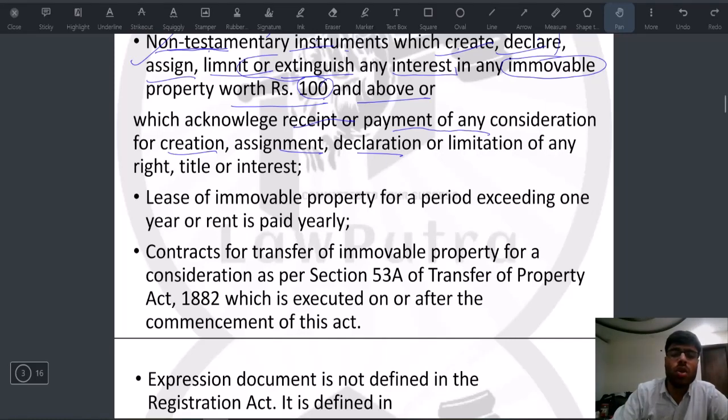Then any lease of immovable property for a period exceeding 1 year, or rent which is paid yearly. So that means, let's say if you have a rent deed, and the period for that rent is 1 year or more, then it needs to be registered. That's why all rent deeds are basically executed for a period of 11 months. And after 11 months, if the tenant wants to stay for more, he'll again get that instrument registered, just to save the money which will be charged for stamp duty. And in my state, it is around 4,000 rupees.